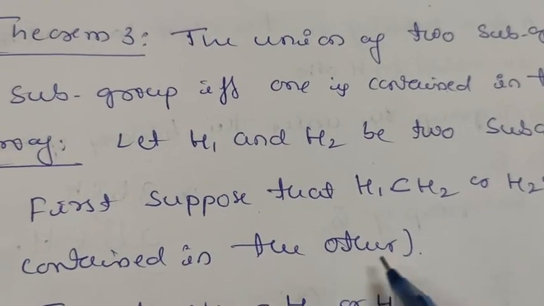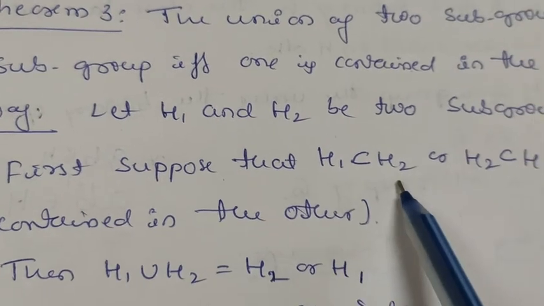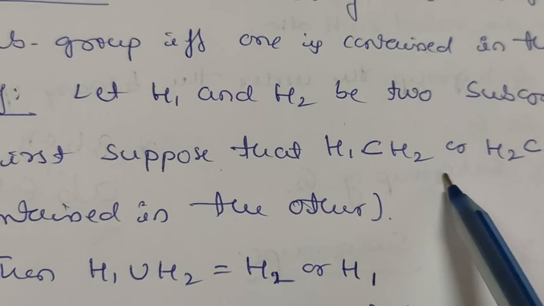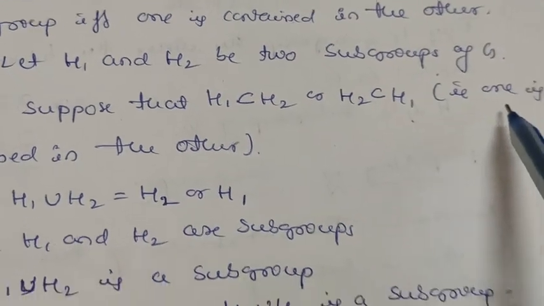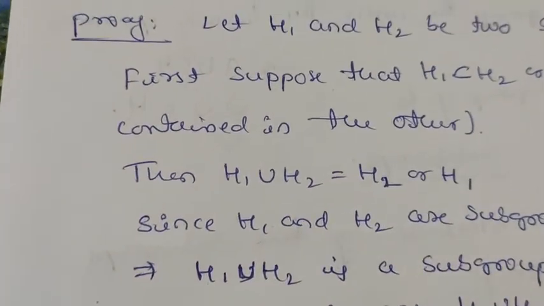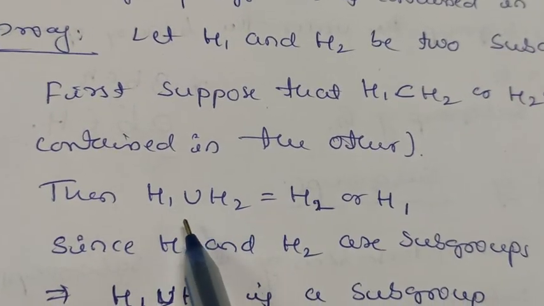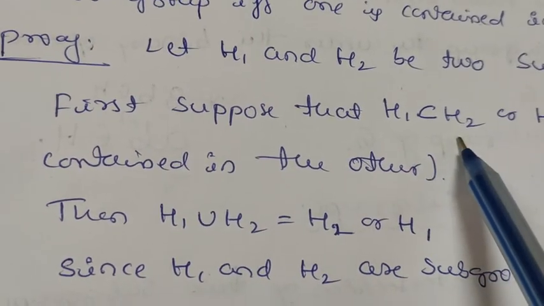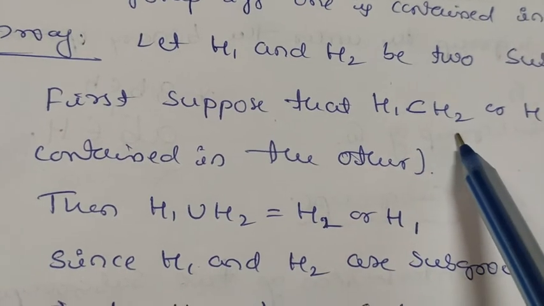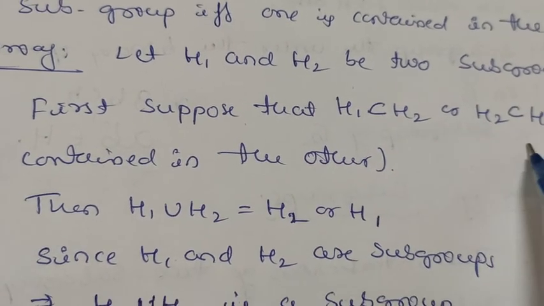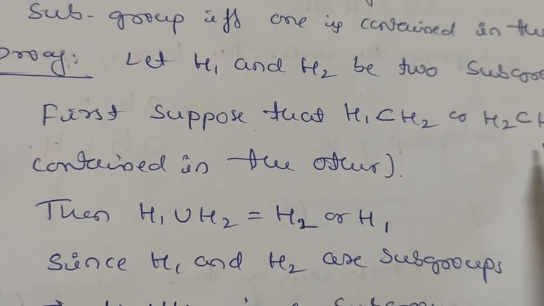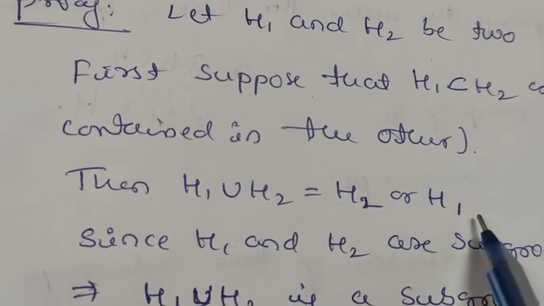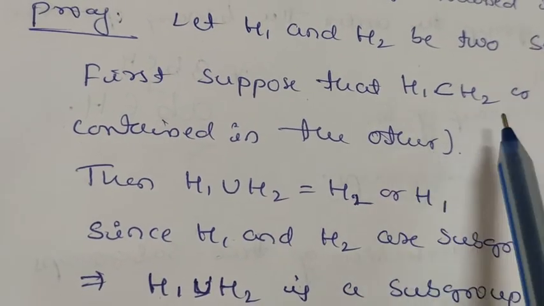First, suppose that H1 is contained in H2 or H2 is contained in H1. That is, one is contained in the other. Then the union of these two, H1 union H2, is equal to H2 or H1, because if H1 is contained in H2, all the elements of H1 are in H2, or if H2 is contained in H1, all the elements of H2 are in H1. So their union is either H1 or H2.